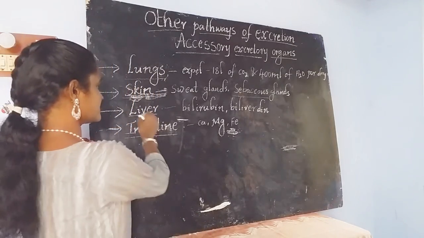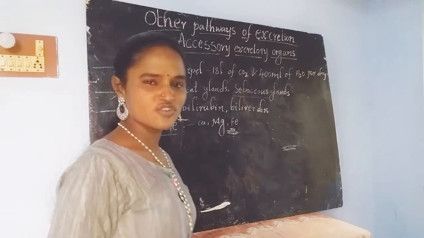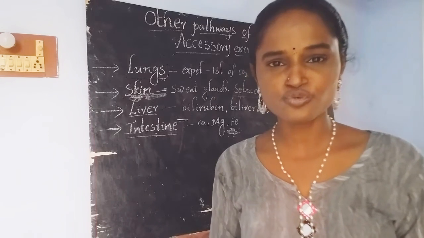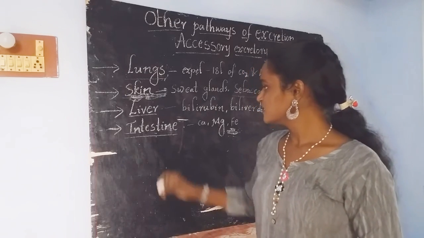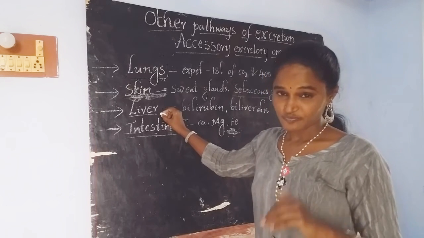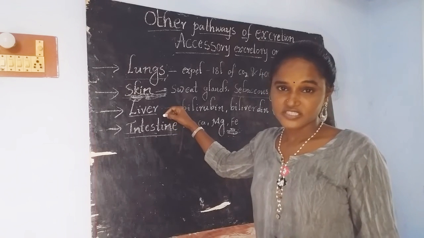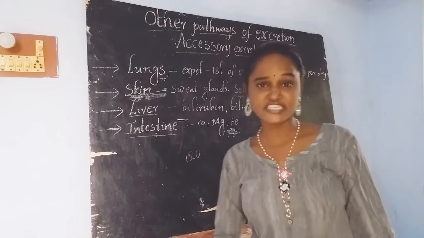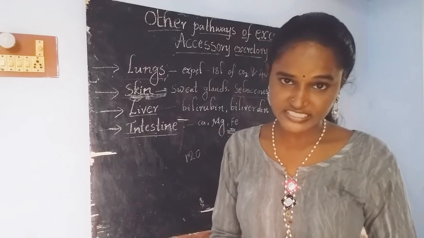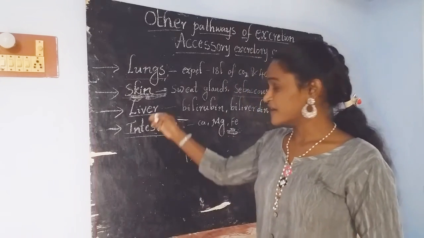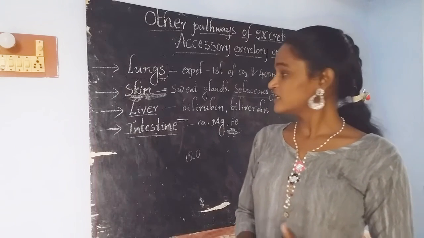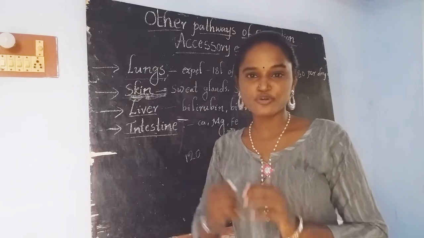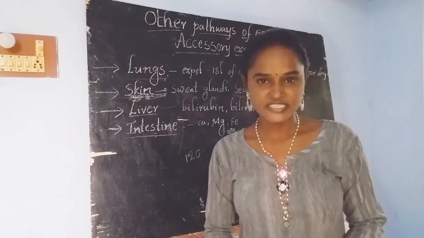Then move to the next one. What is this? Liver. And we all know the major function of the liver. It is involved in the secretion of many digestive juices and enzymes. Is it right? Along with that, the red blood cells, RBC, survive about 120 days in our body. After 120 days, the dead RBC reach the liver, and while the liver breaks down the dead RBC, certain materials are produced.